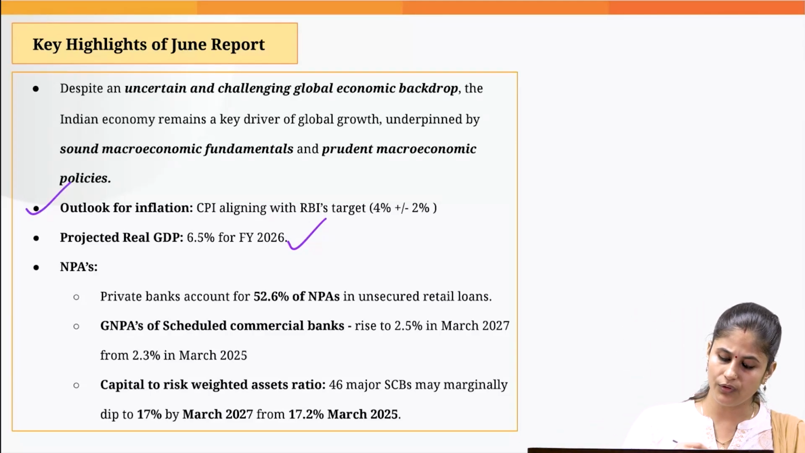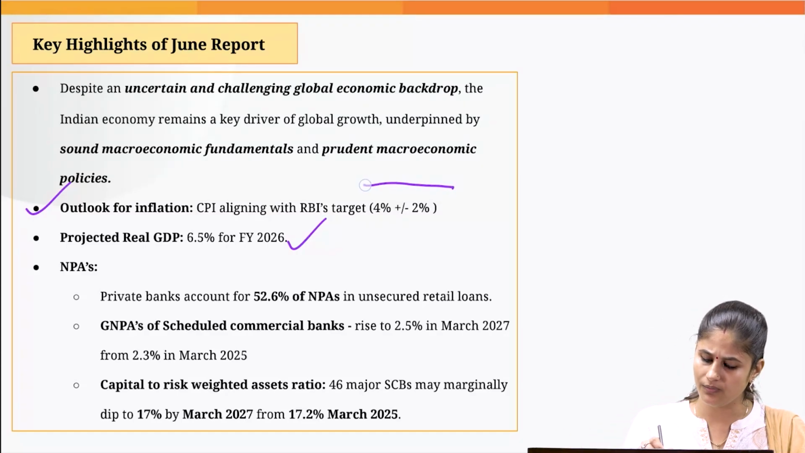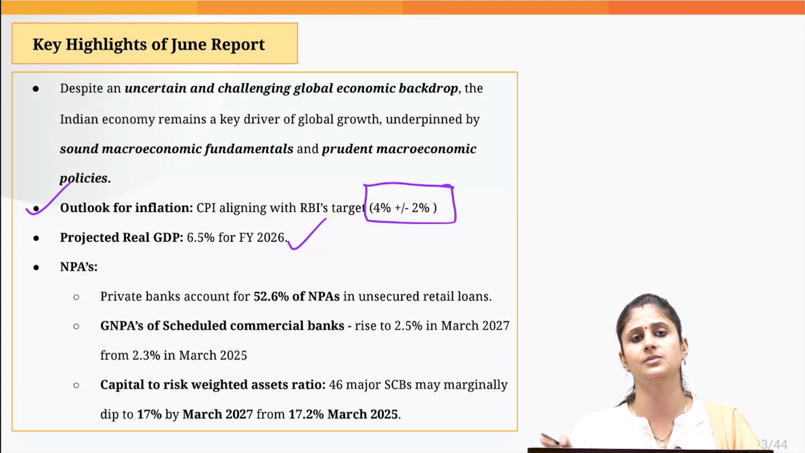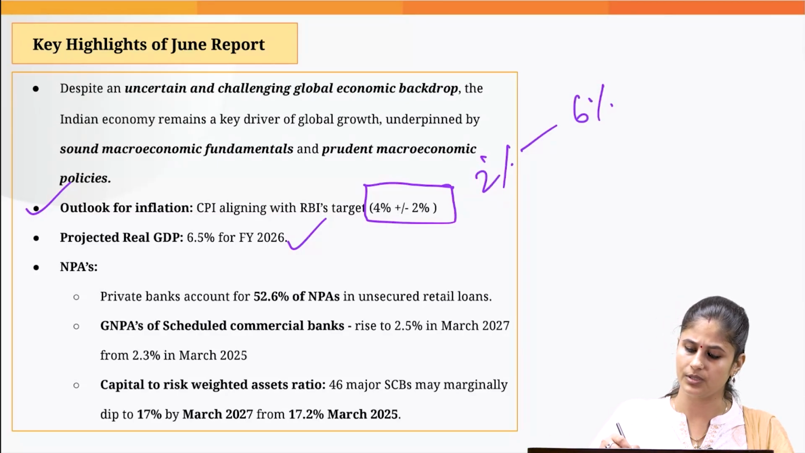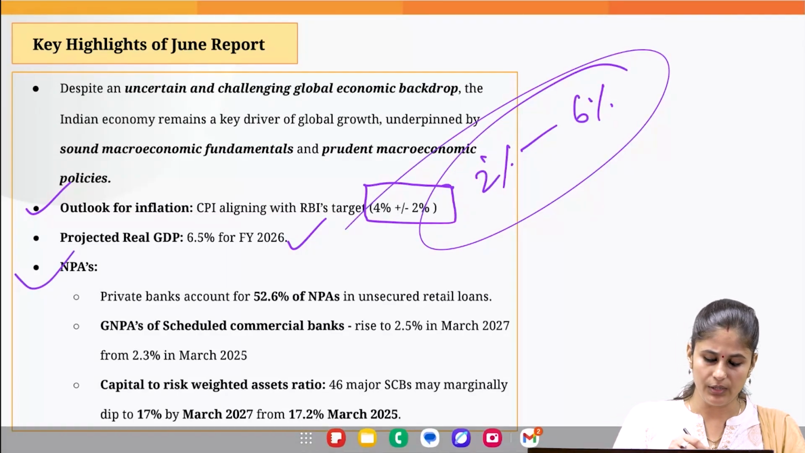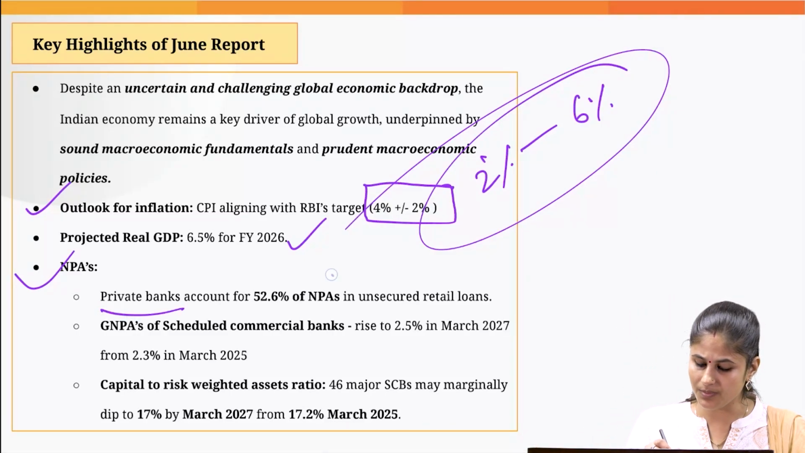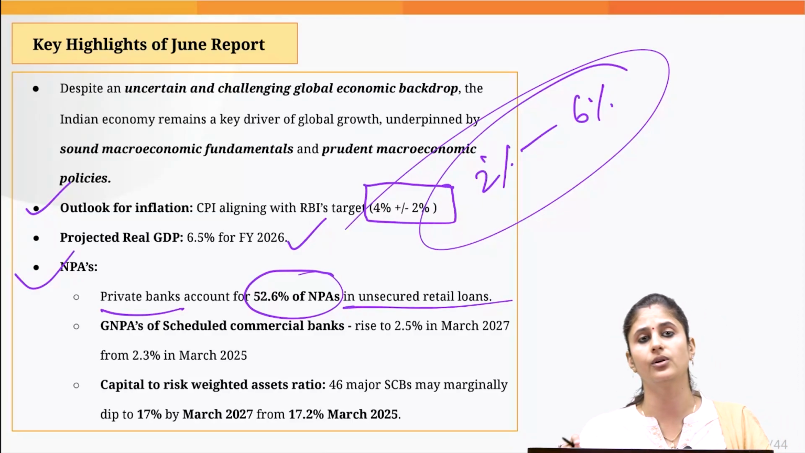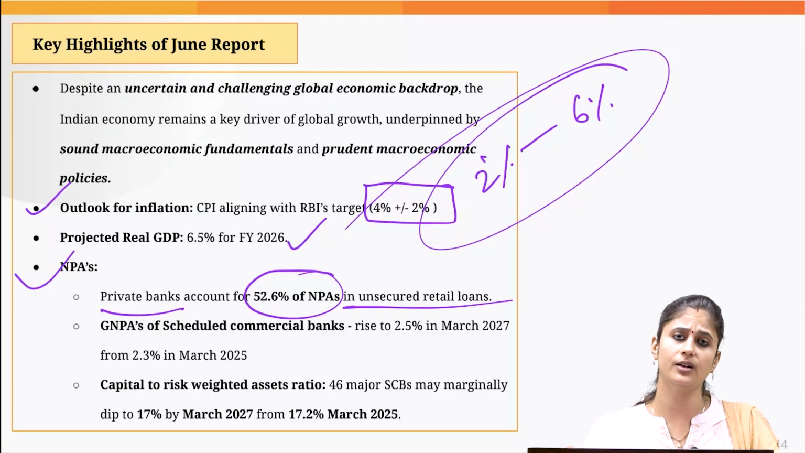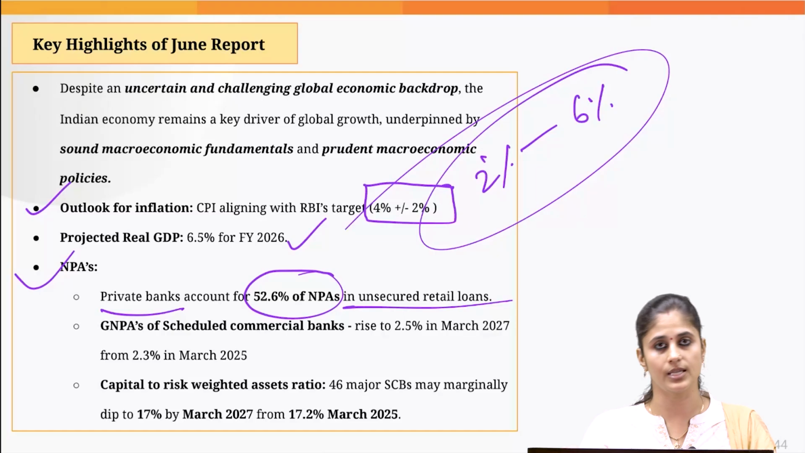When it comes to the outlook for inflation, the RBI has projected that inflation would remain within the target band given to the Monetary Policy Committee, that is between 2% to 6%. Then when you talk about the NPA scenario, the report has pointed out that private banks account for more than 50% of the NPAs, especially in unsecured retail loans. What are unsecured retail loans? Basically the loans that you give on the basis of credit cards, loans like personal loans, etc.